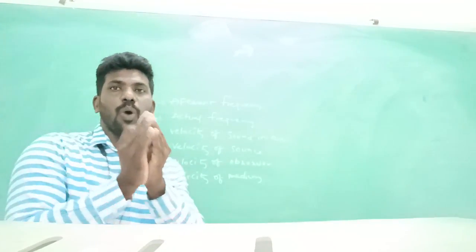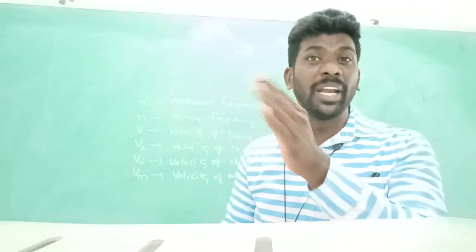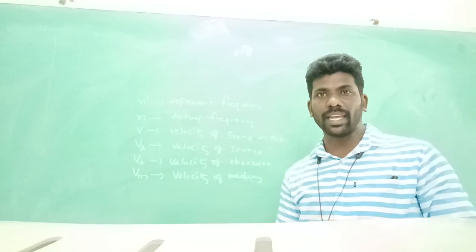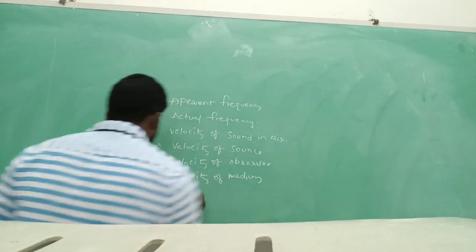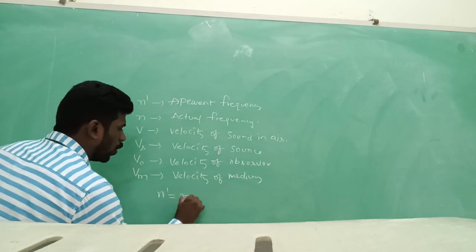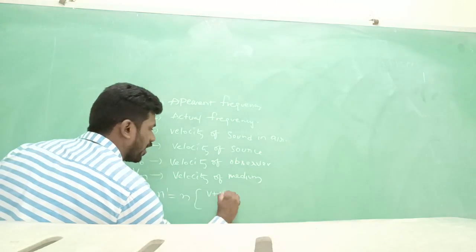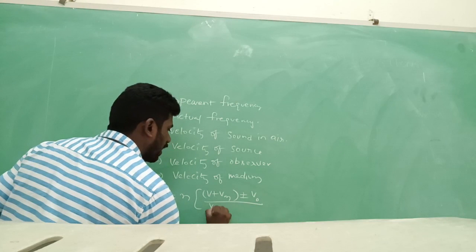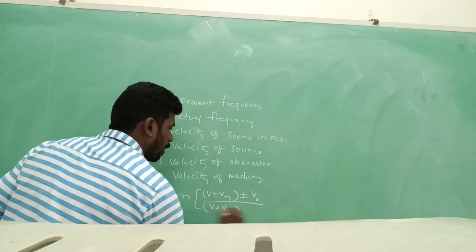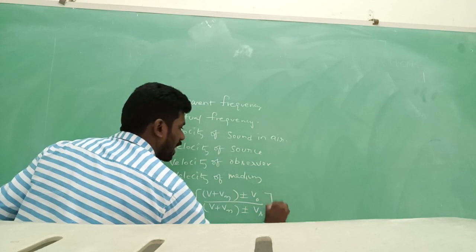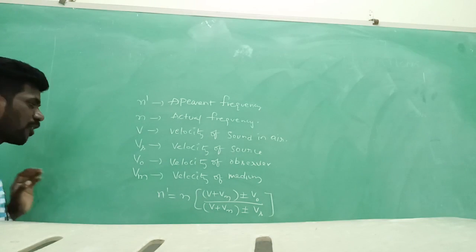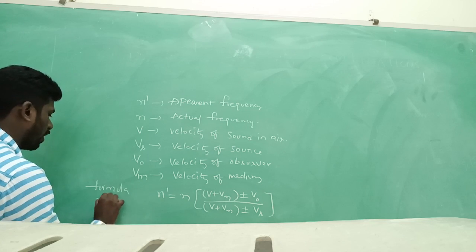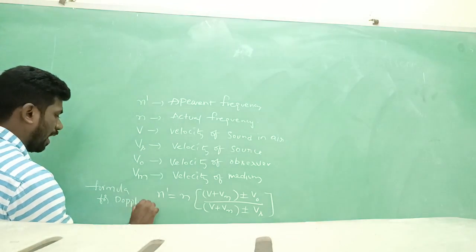The velocity of sound in air will be affected by the medium, as it is a mechanical wave. N dash equals N into (V plus Vm plus or minus V naught) by (V plus Vm plus or minus Vs). This is the formula for the Doppler effect.